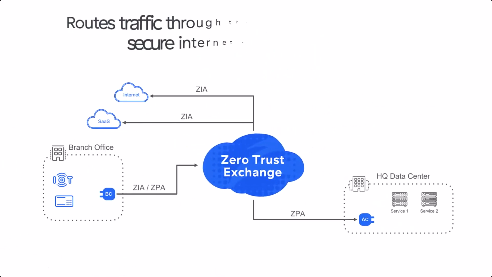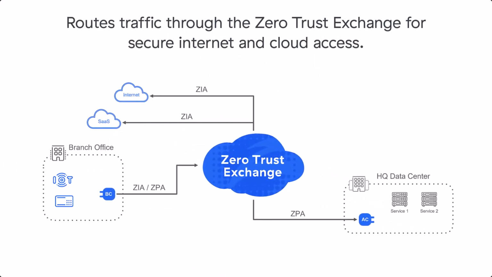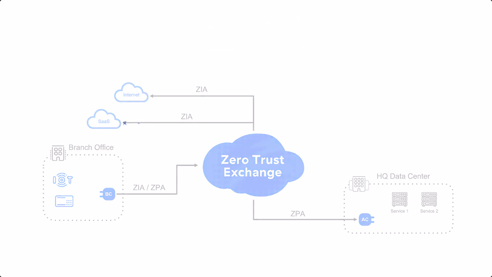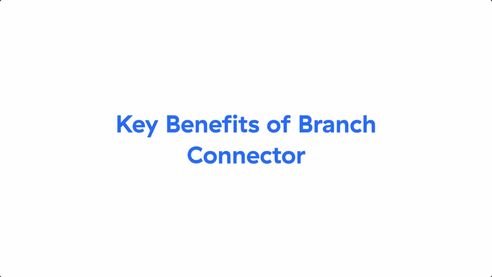It acts as a bridge for these devices, securely routing their traffic through the Zero Trust Exchange, allowing them to access cloud services like Office 365, Salesforce, or secure Internet browsing through Zscaler Internet Access without compromising security. The Branch Connector brings several advantages to enterprises.